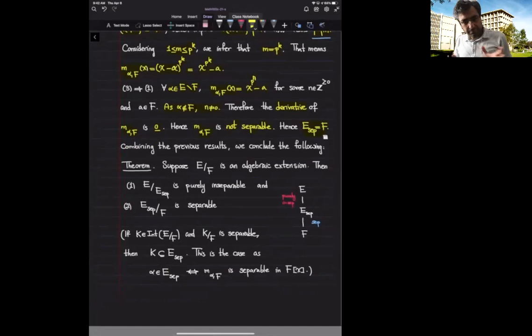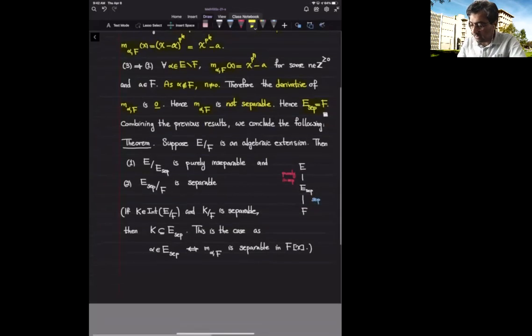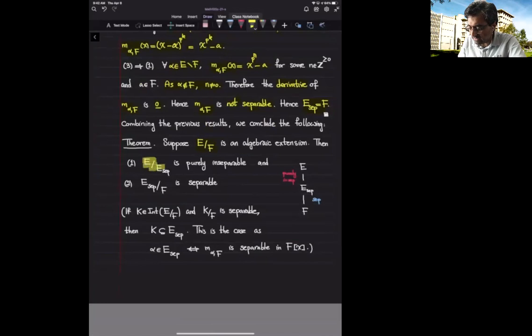So now we have a better picture of algebraic field extensions from the separability point of view. Any algebraic field extension that I give you, you can think about E sub sep, and we get that E over E sub sep is purely inseparable. The top portion is purely inseparable, and the bottom portion is separable.